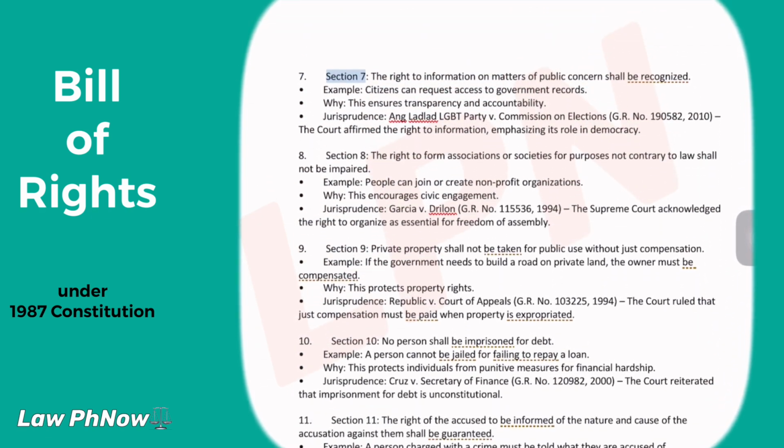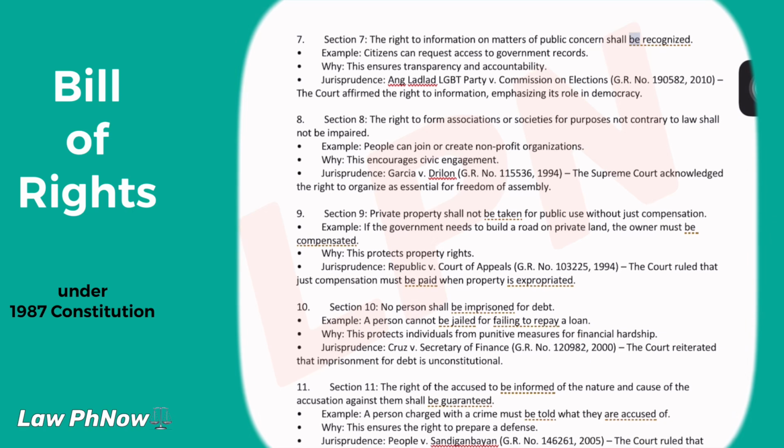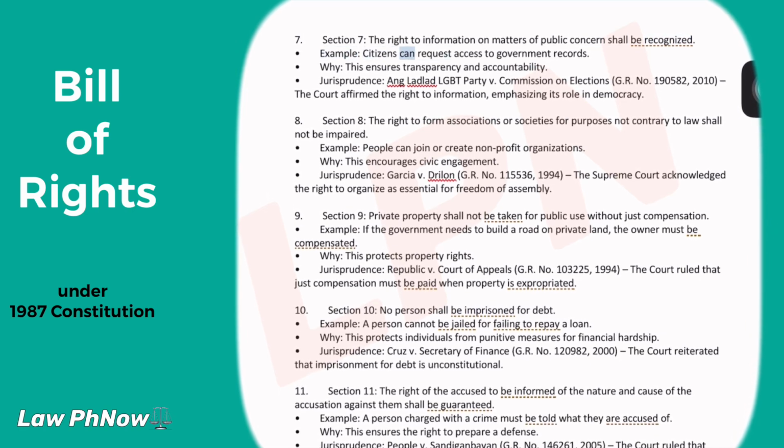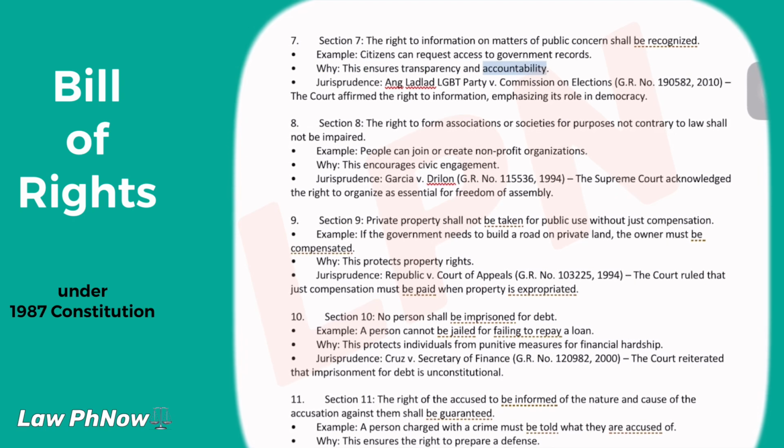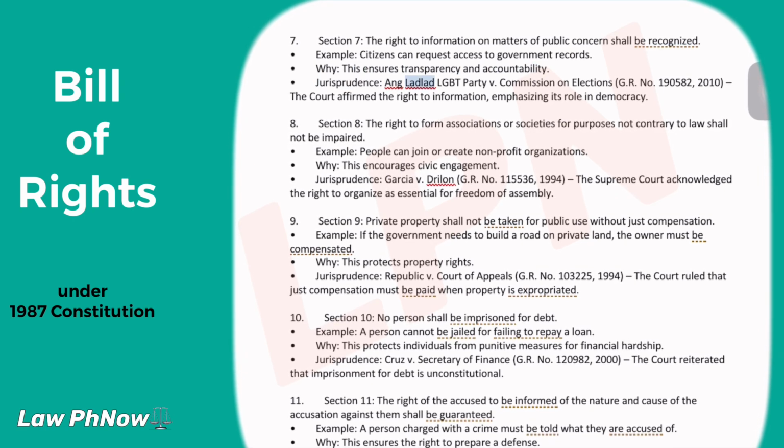7. Section 7. The right to information on matters of public concern shall be recognized. Example: citizens can request access to government records. Why? This ensures transparency and accountability. Jurisprudence: Ang Ladlad LGBT Party v. Commission on Elections, GR number 190582, 2010. The court affirmed the right to information, emphasizing its role in democracy.